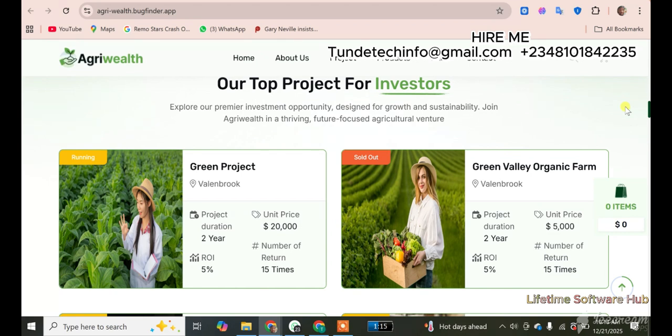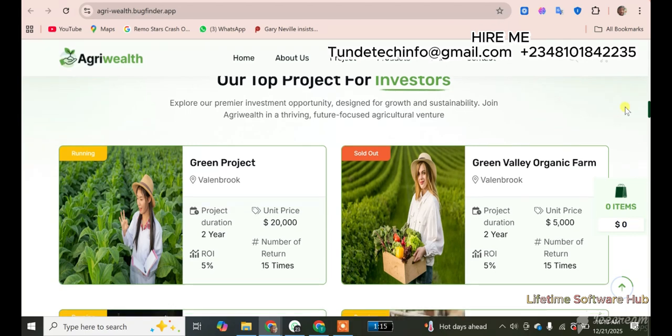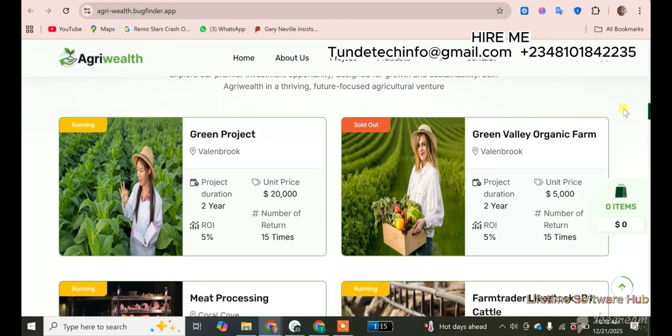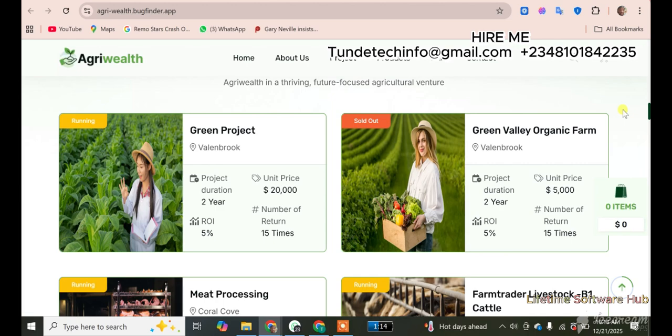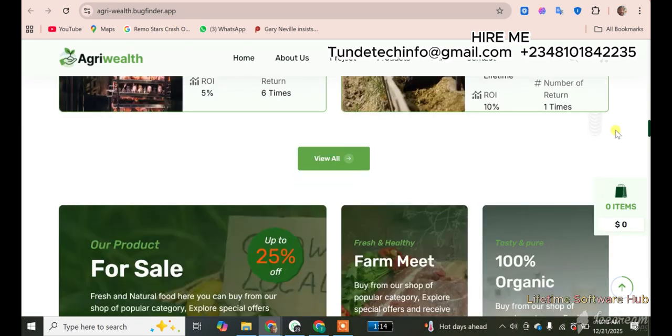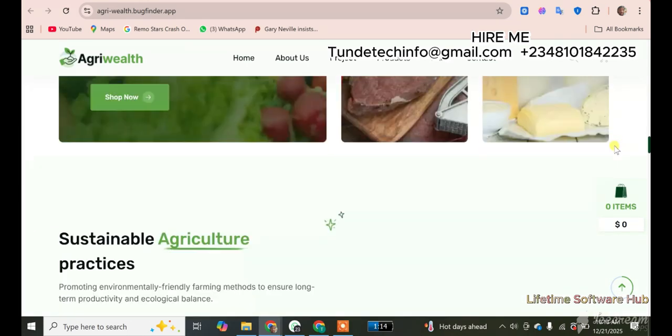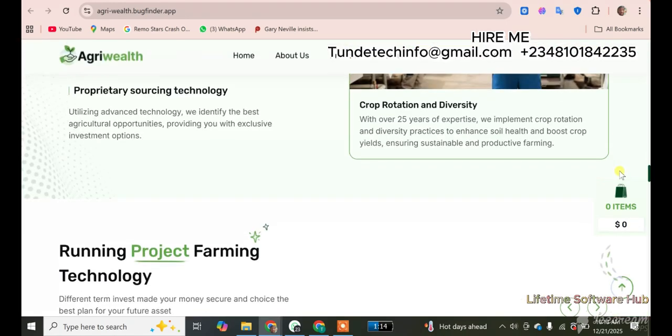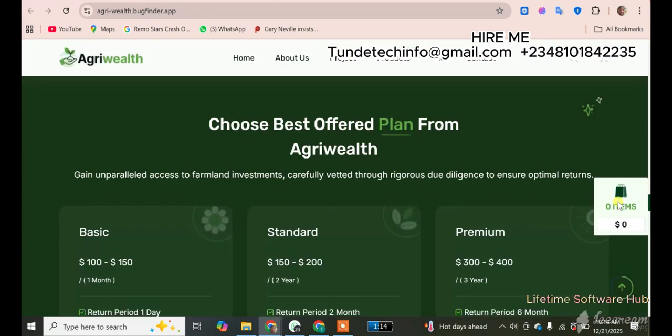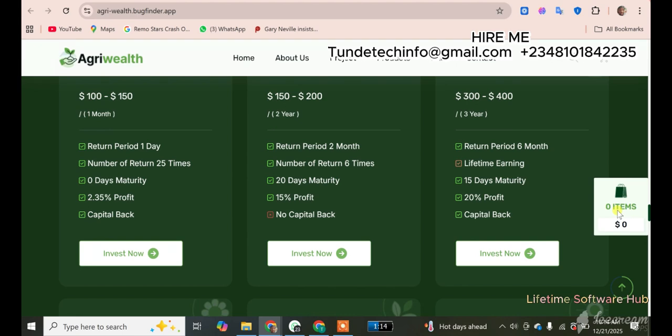Imagine you have a project on maize or cassava, and you want people to actually invest in that project. You can tell them the duration and they will invest, and the return on investment, how many percent they can get. You can also set a per unit price, maybe $1,000 per person, and at the end of the day the person gets 5% of what they invested. So this is the platform that can help you meet all of those criteria, and you can make huge profit. And for the future, your farming business will definitely skyrocket.